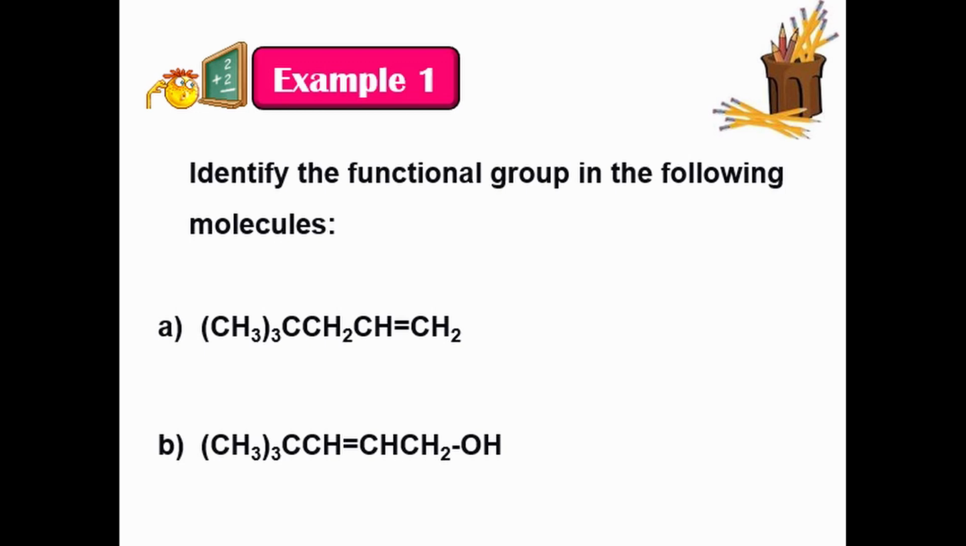Now, let us identify the functional groups in the following molecules. On A, we found only one functional group available. It is a carbon-carbon double bond. While on molecule B, we found there are two functional groups available. They are a carbon-carbon double bond and a hydroxyl group.